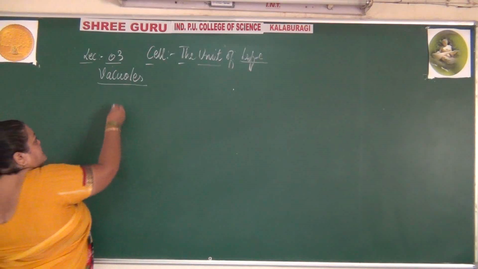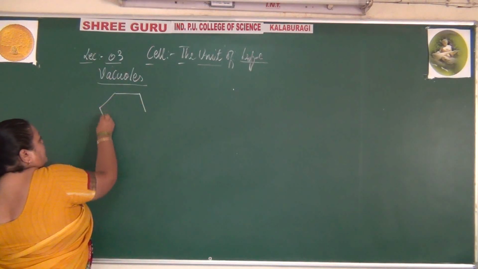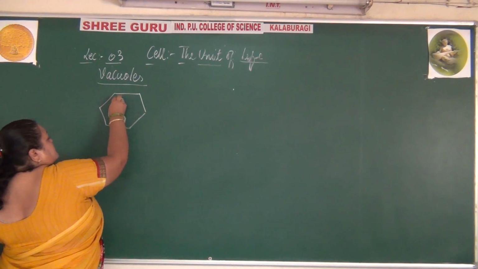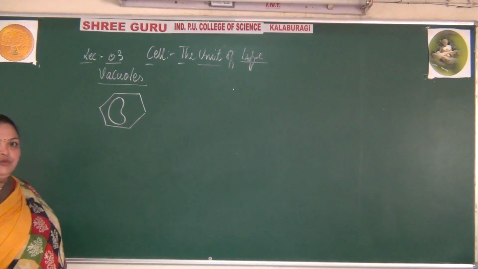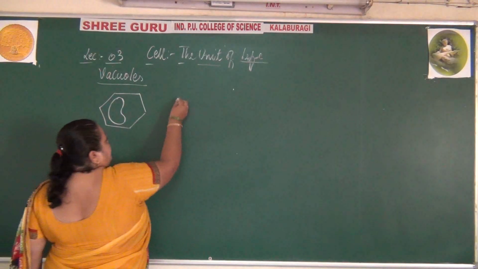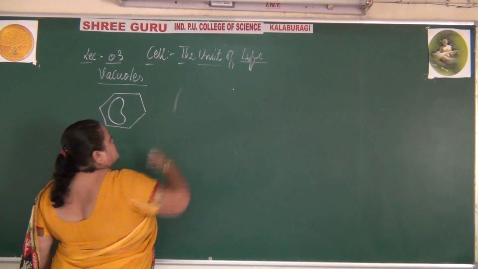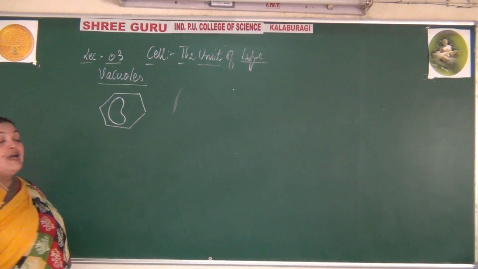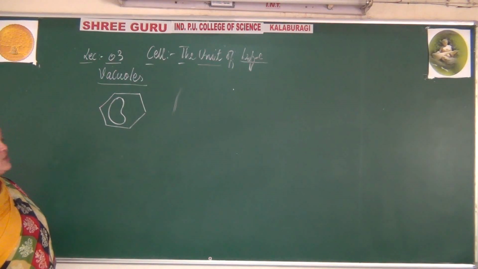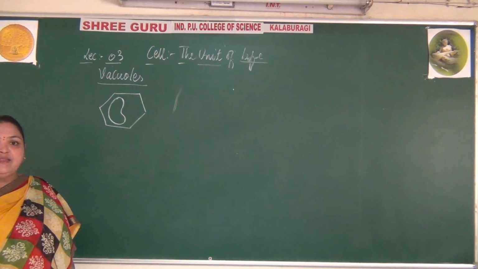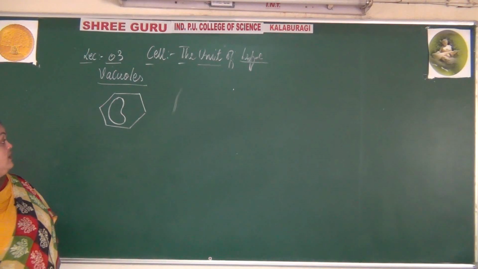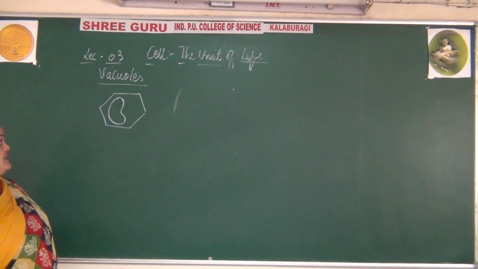In a plant cell, you can find a large central vacuole, while in an animal cell there can be smaller ones. So vacuoles are present in both plant cells and animal cells. These vacuoles in the plant cells are large.